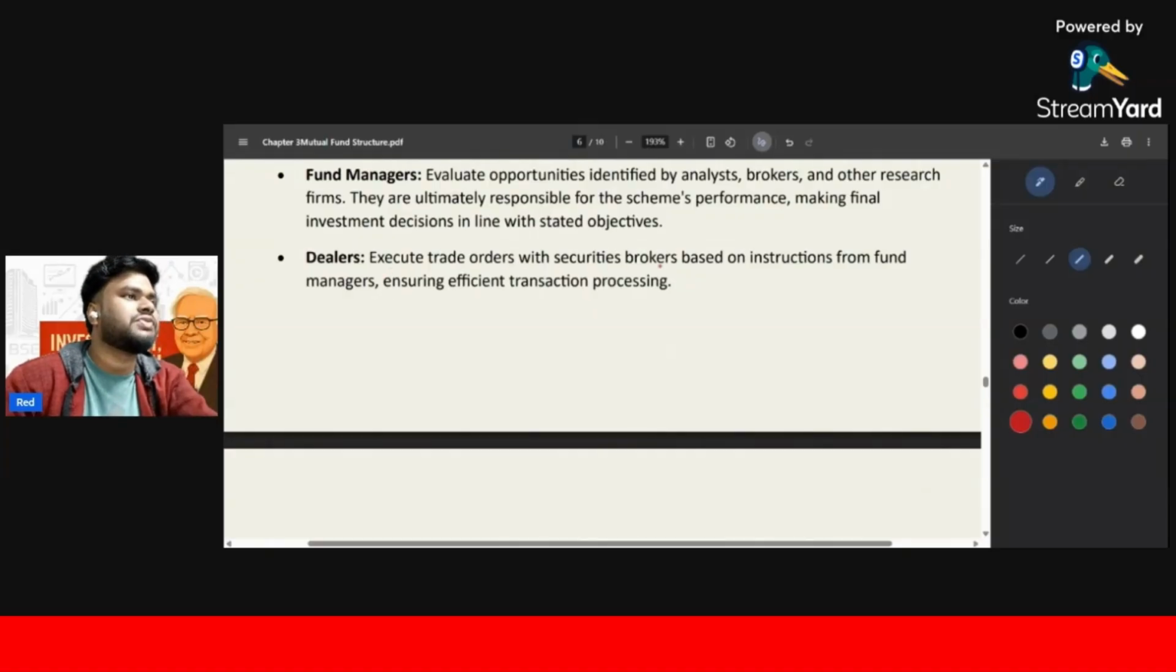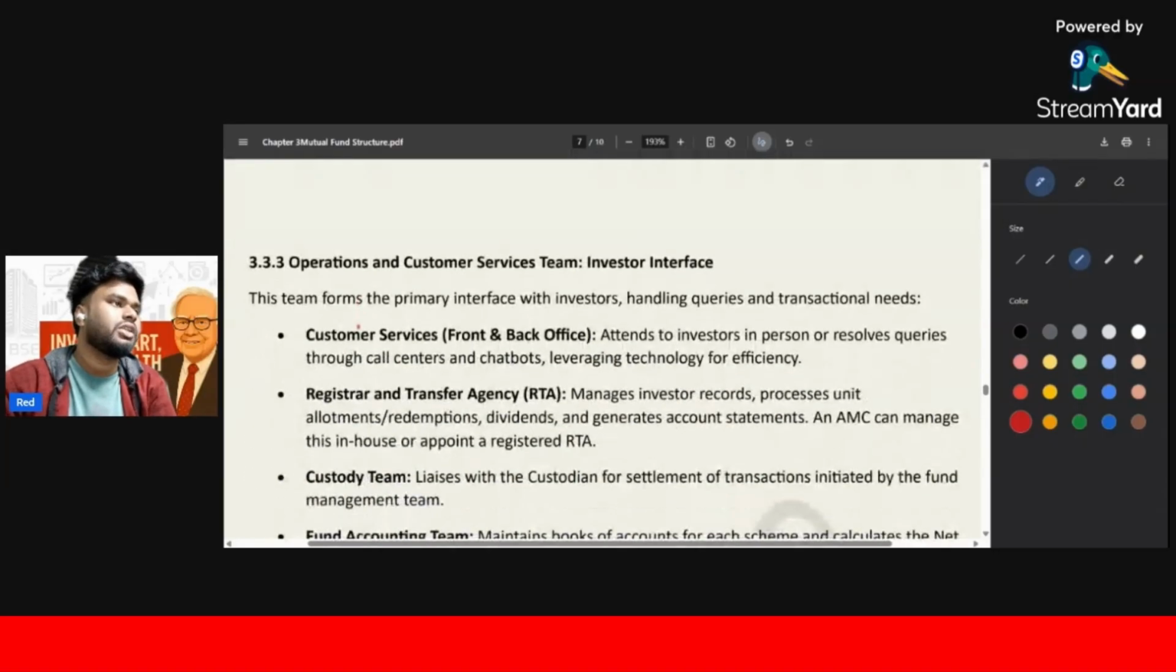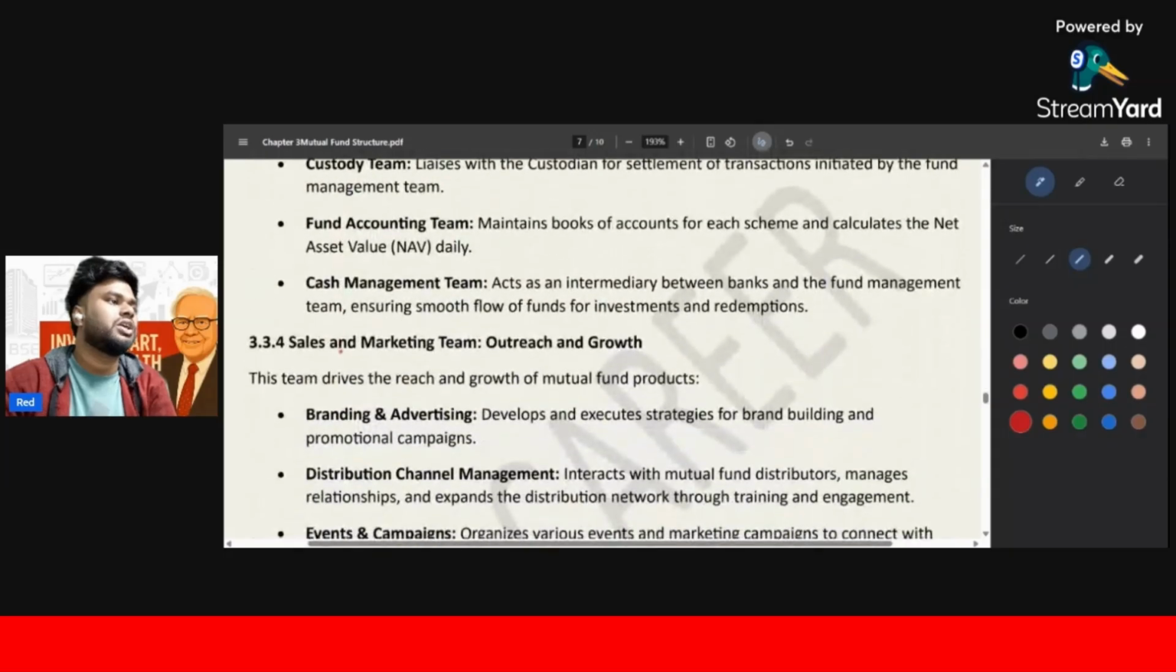Execute trade orders with securities brokers based on the instruction from fund managers, ensuring efficient transaction processing. Means the fund manager takes the decision of what to buy, what to sell. पर उसको जो process करता है, उसको जो execute करता है, they are called as dealers. Then is operation and customer service team. We already discussed these things.